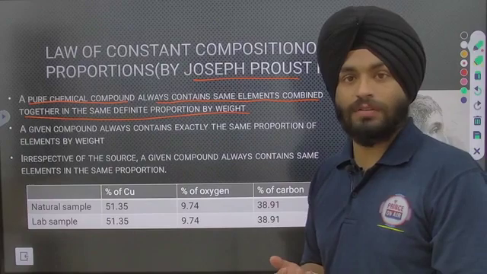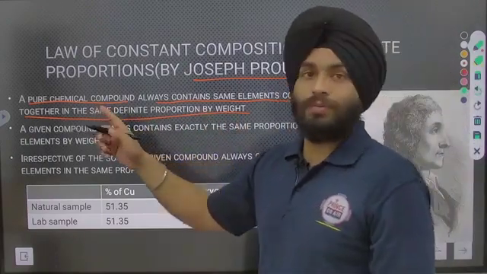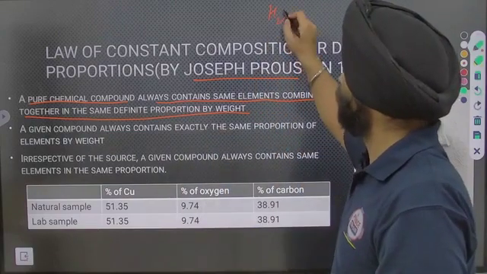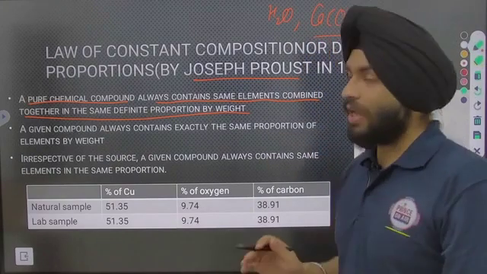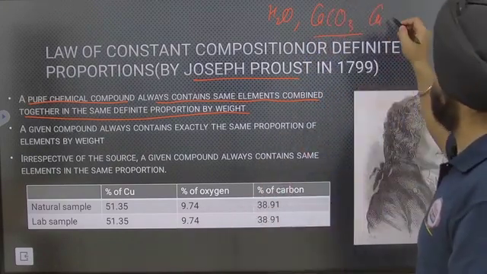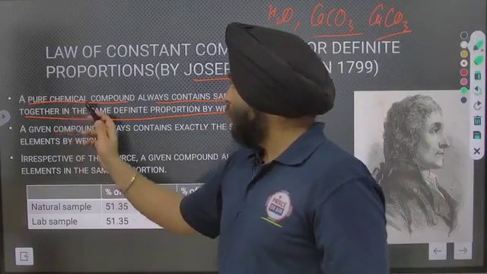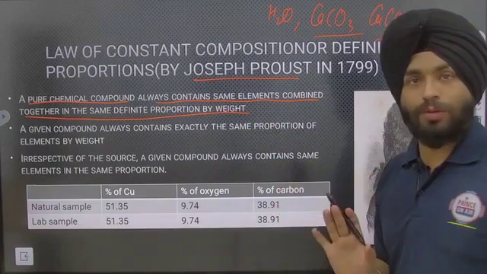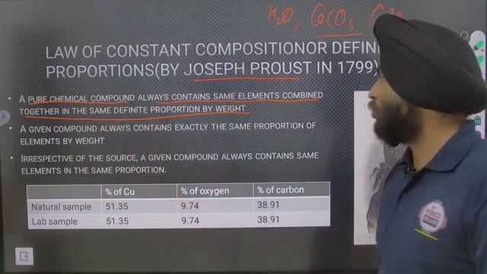What is the meaning of this? Listen carefully. A pure chemical compound is the given chemical compound. It may be water, it may be CaCO3, or it may be CuCO3, anyway. It always contains the same elements combined together in the same definite proportion by weight.